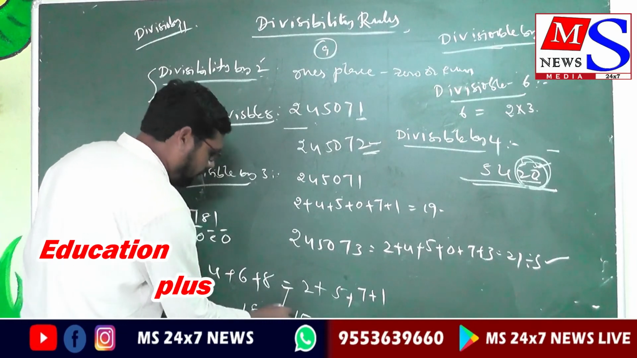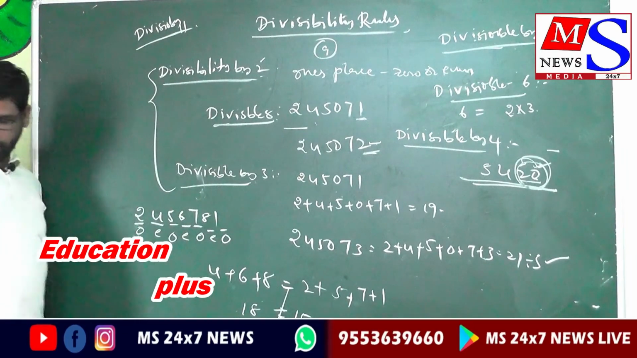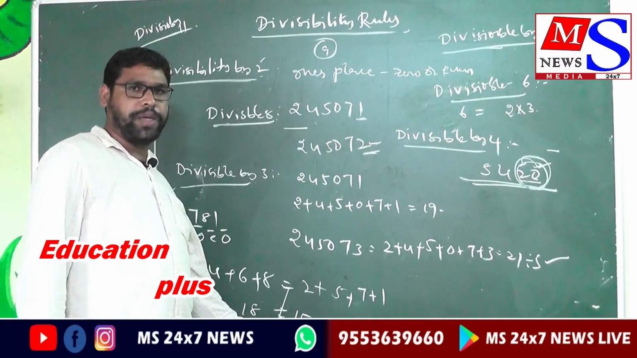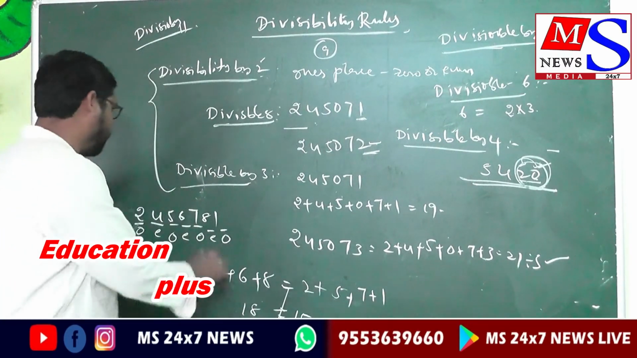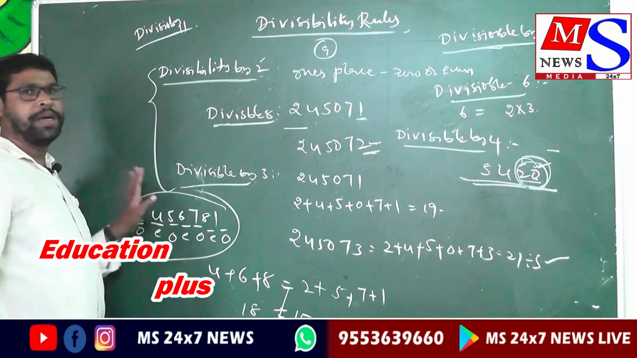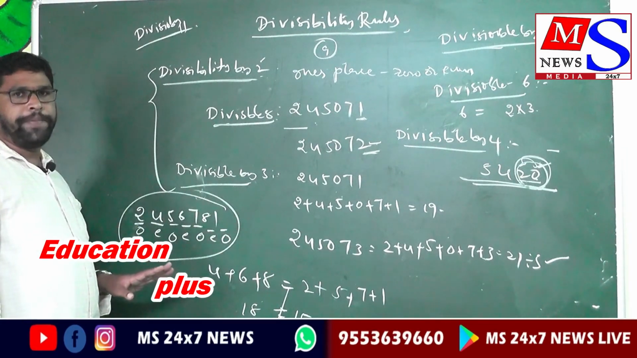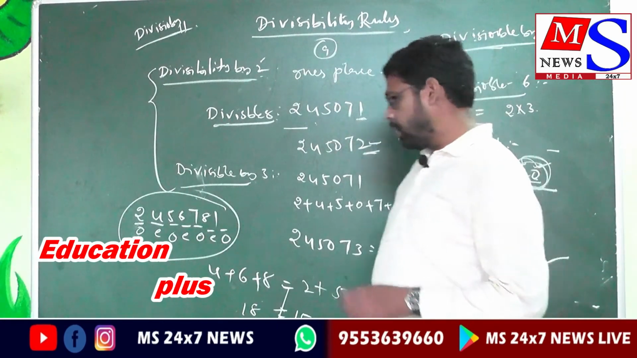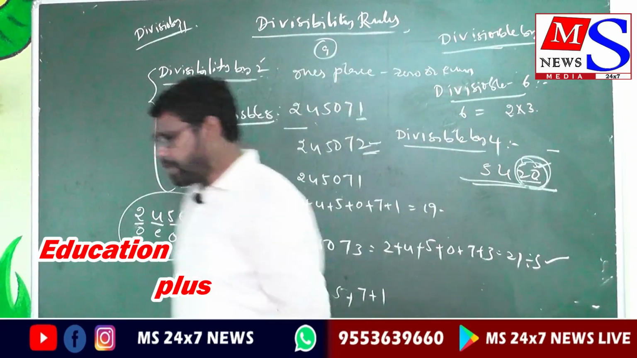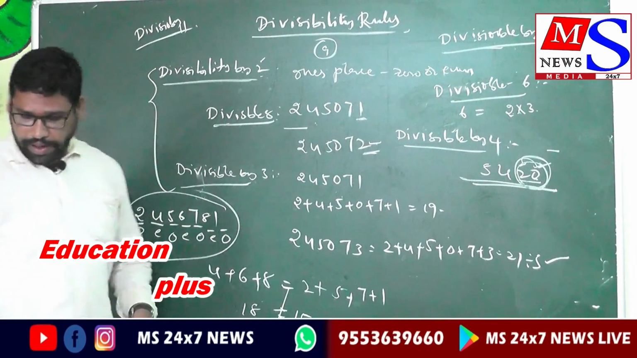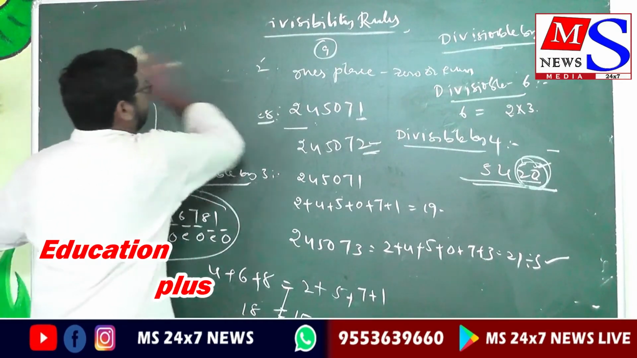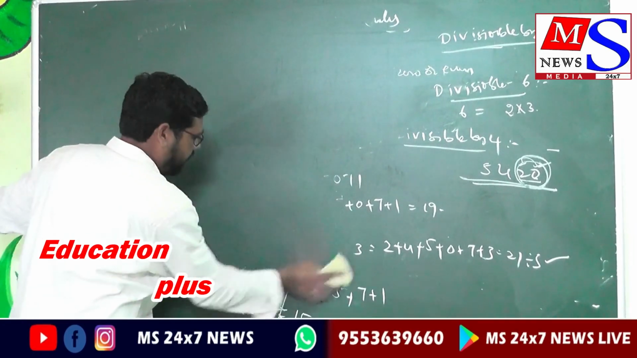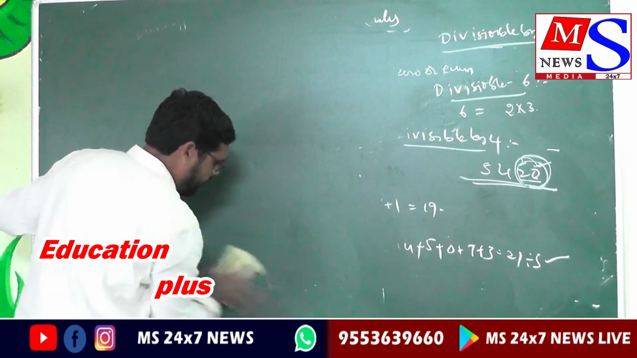So these two are not equal. The even place sum is not equal to the odd place sum. So this number is not divisible by 11. Are you clear? Observe that these are the concepts we discussed very easily. I gave some clarification so you can easily identify the divisibility rules.